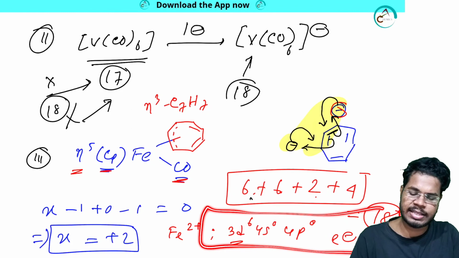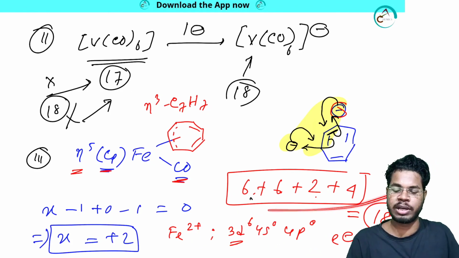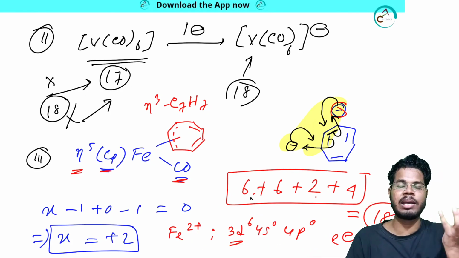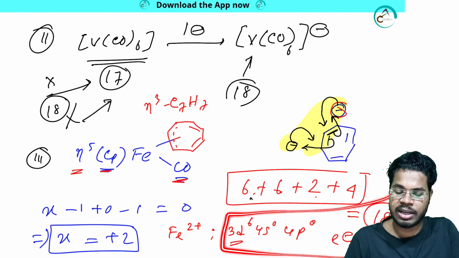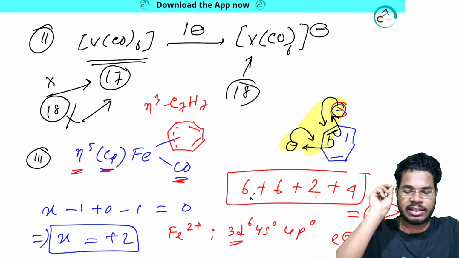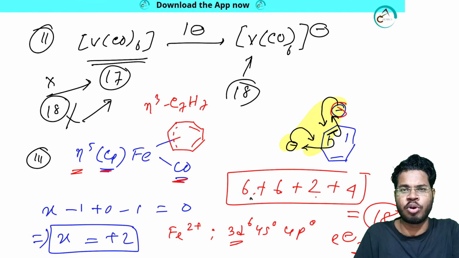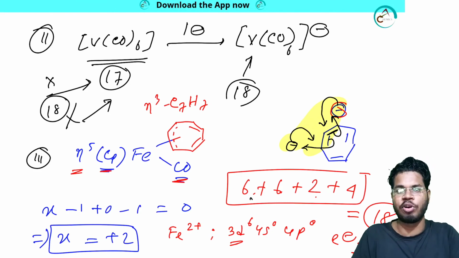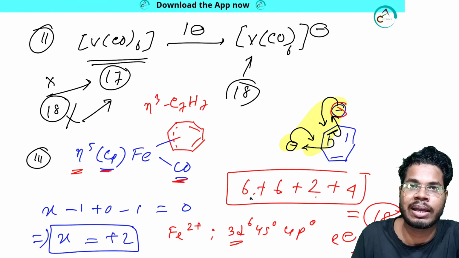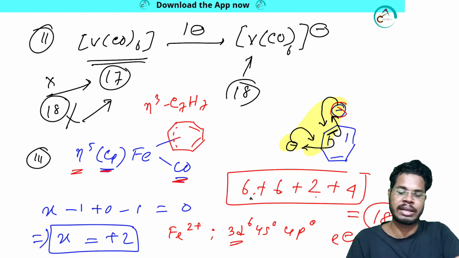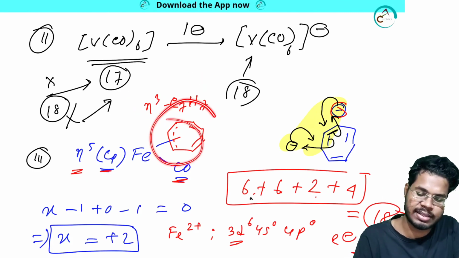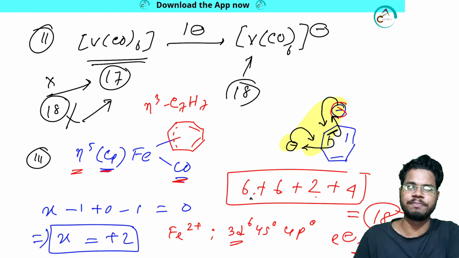But in most of the cases, the system tries to follow the 18 electron rule. So in most of the cases, you can apply this theory. Even if you face questions in examination, you will think that the system will follow the 18 electron rule. That is how you can get the eta 3, eta 4 or eta n, whatever, you can calculate from this by applying the 18 electron rule.